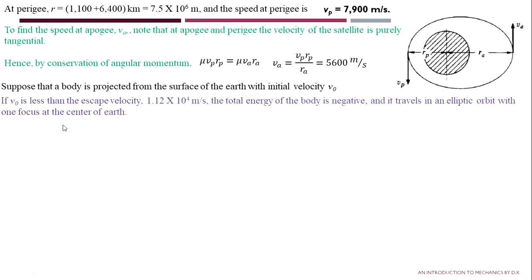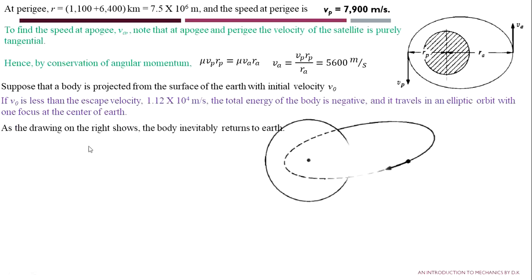Suppose a body is projected from the surface of the earth with initial velocity v0. If v0 is less than the escape velocity, that is 1.12 into 10 to the power 4 meter per second, the total energy of the body is negative and it travels in an elliptical orbit with one focus at the center of the earth. As the drawing on the right shows, the body inevitably returns to the earth if its velocity is less than the escape velocity. What happens? The satellite will return to the earth in an elliptical orbit.